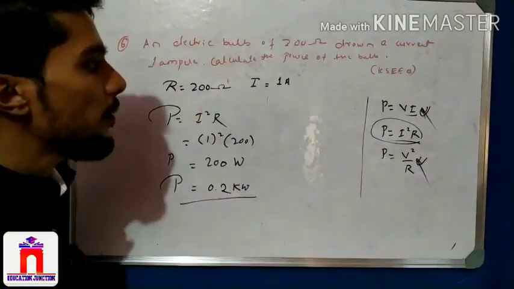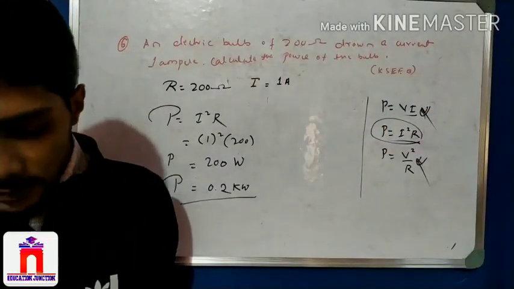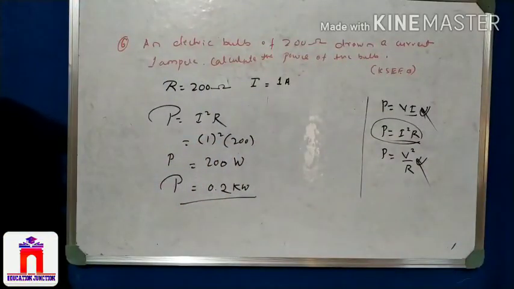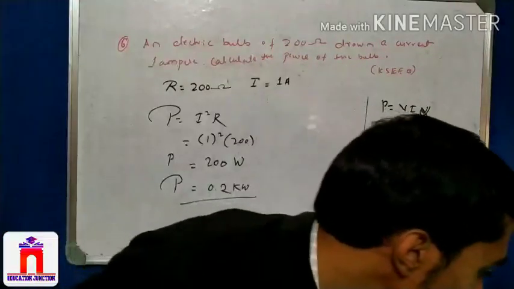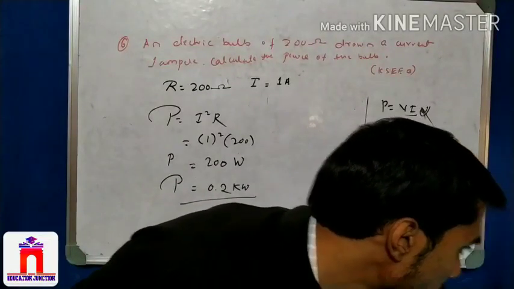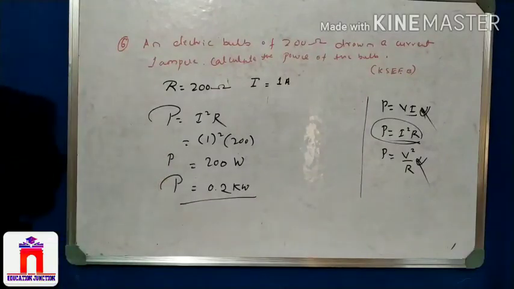So we can simply use that formula. So why do we need to find V, right? This is one another one, so please write a note on this. I can take the next problem. I can take another model paper, a board model paper. So please write on this one.